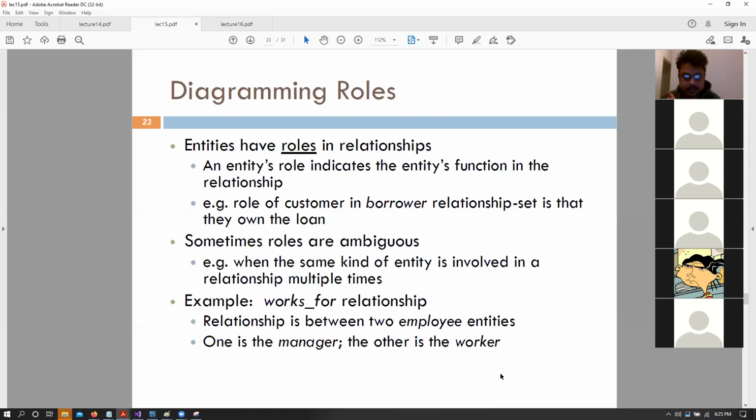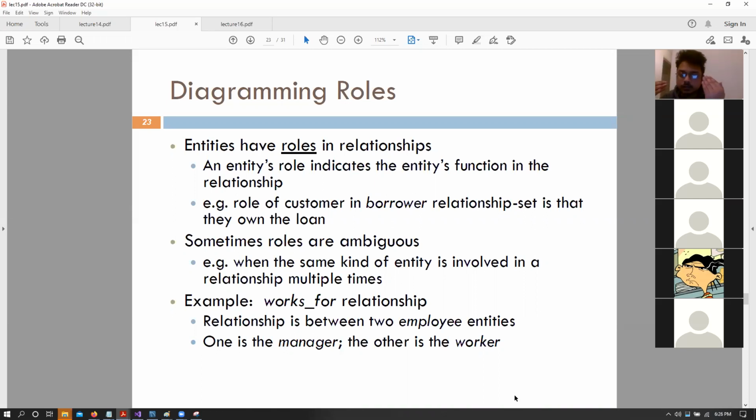So that makes sense. So now let's talk a bit about roles in our diagrams, right? So we talked about roles as in what is the role that individual entities play when we are relating them with different entities, right? So a laptop and an owner means that our owner owns a laptop and a laptop is owned by an owner, right?